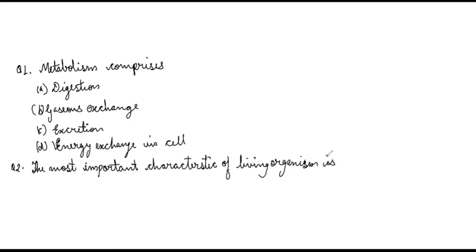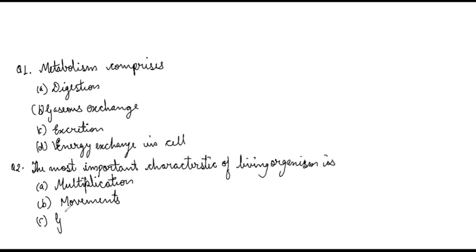The first option you have is multiplication, means increasing the number. The second one, B, is movements. I explained the difference between movement and locomotion, so I hope from now onwards you will not get confused between the two.